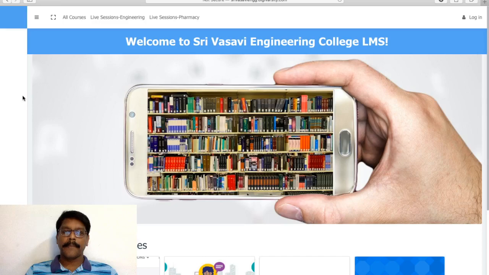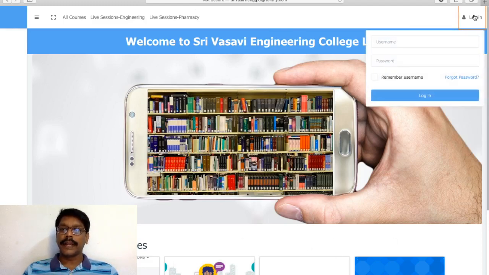For this, either you can use your Learningo app or you can log in through Sri Vasavi LMS. In your web browser, I am going to show you how to log in and watch these recorded live sessions through Vasavi LMS platform, that is through browser. In the Chrome browser or any other browser, type in srivasaviengg.digiversity.com. The window opens like this.